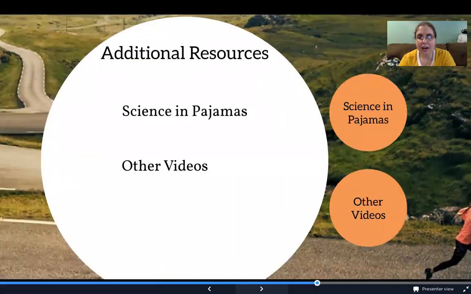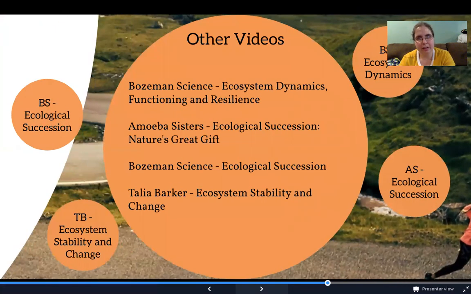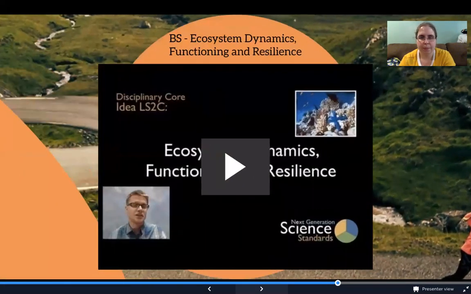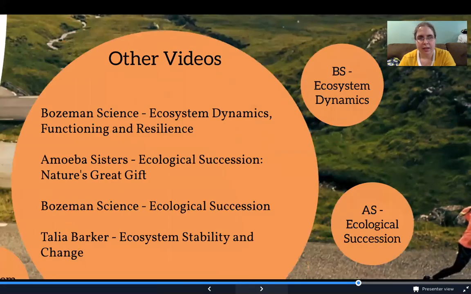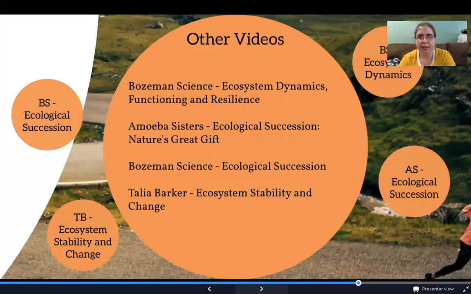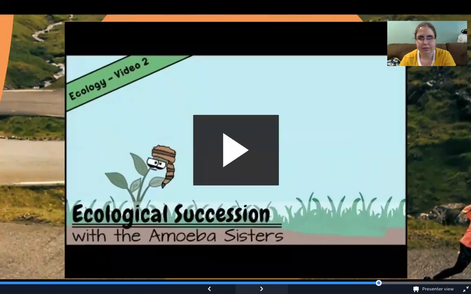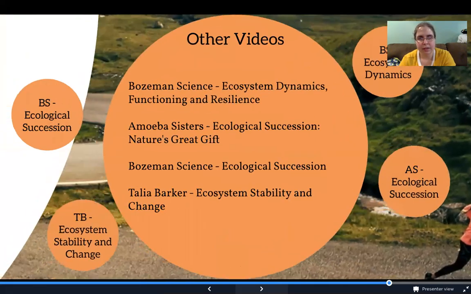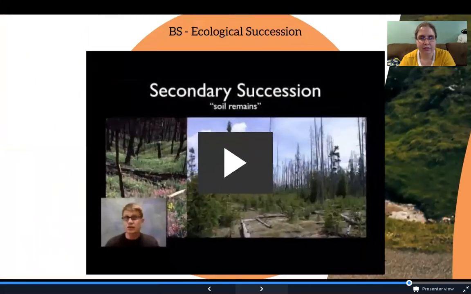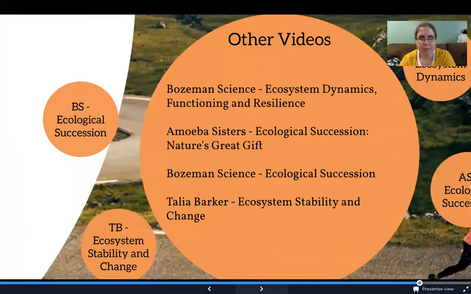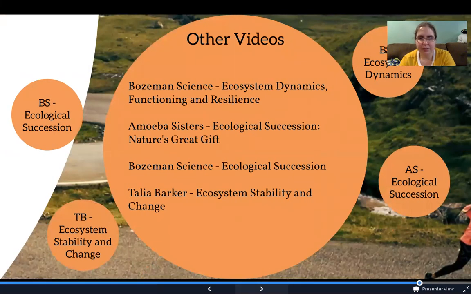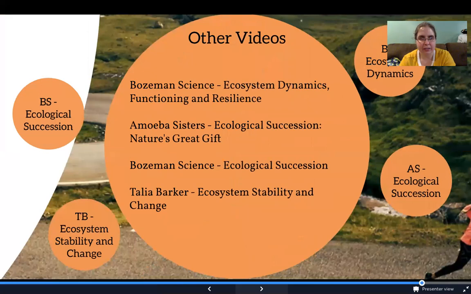And then with the other videos, we have Bozeman Science, Ecosystem Dynamics, Functioning, and Resilience. And then we have Amoeba Sisters, Ecological Succession, Nature's Great Gift. We have Bozeman Science on Ecological Succession. And then we have Talia Barker, Ecosystem Stability and Change.